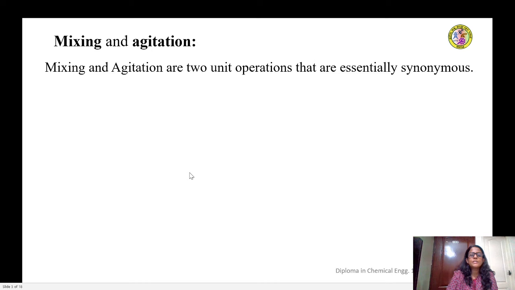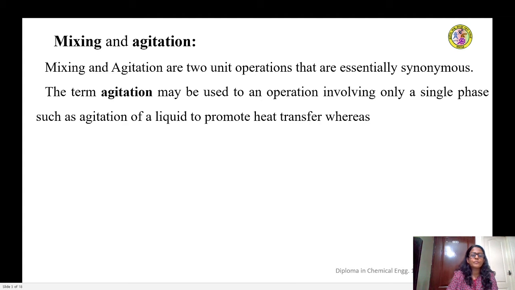Mixing and agitation are two unit operations that are essentially synonymous. That means there is nothing much difference between the mixing and agitation purpose, but in some cases mixing is the appropriate term to be used, while in some other cases agitation is the right term. So let us now see in which cases we can call the operation an agitation operation and the operations where it can be called a mixing action.